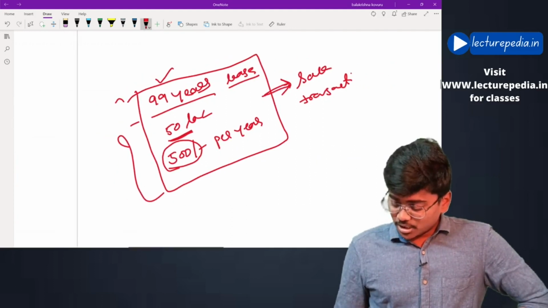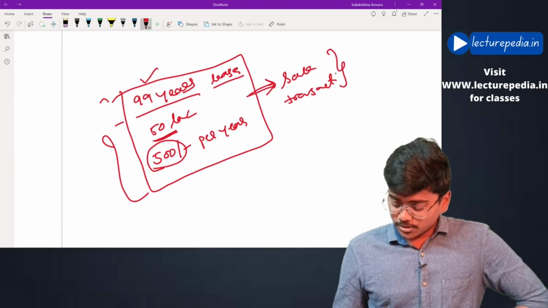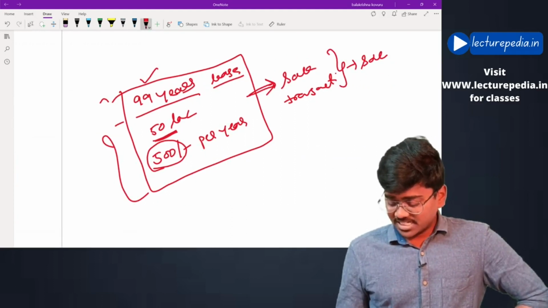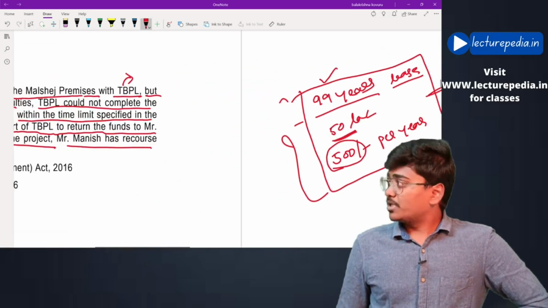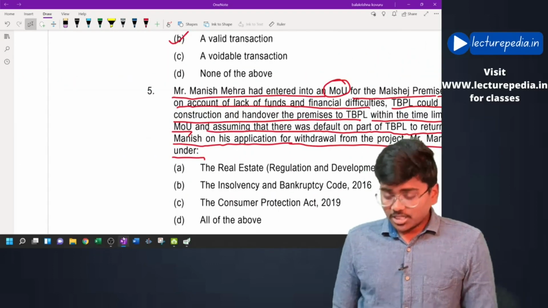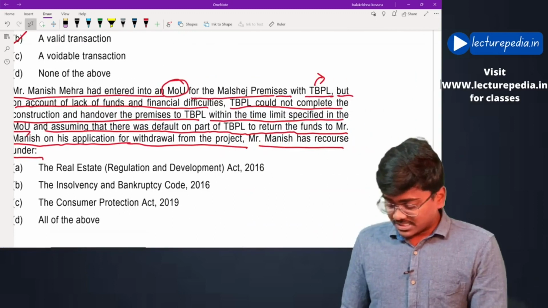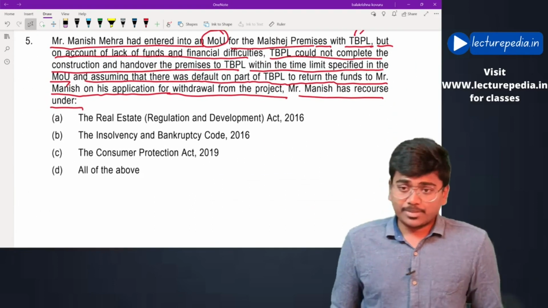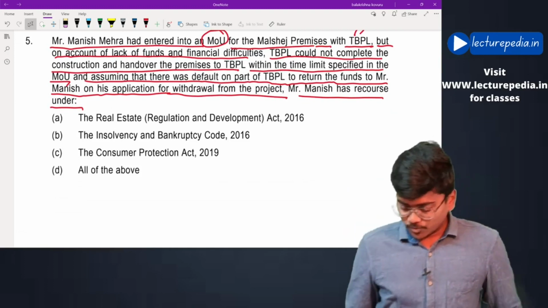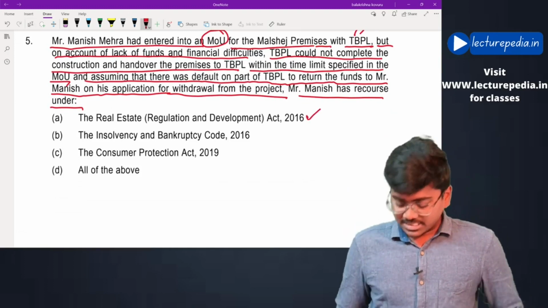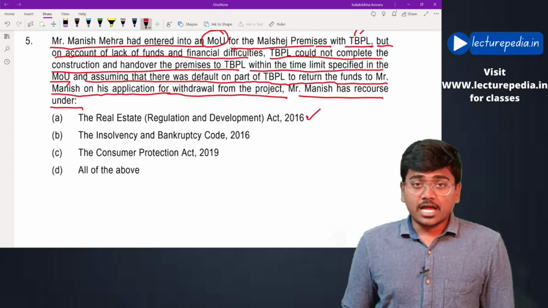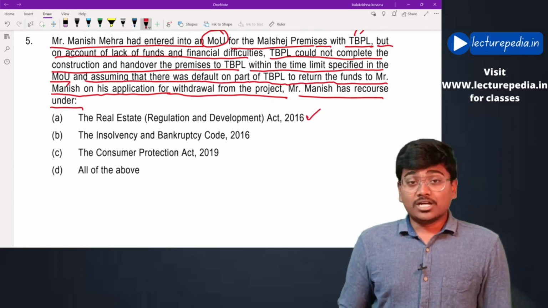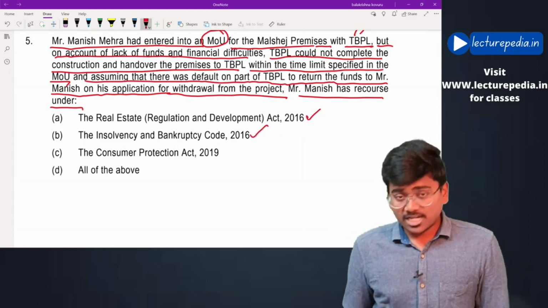Therefore, this would amount to a sale of a real estate project, and it would be within the scope of this Real Estate Regulation Act. Therefore, the person can have recourse to the Real Estate Regulation Act, as well as an allottee can have recourse to the Insolvency Bankruptcy Code also.